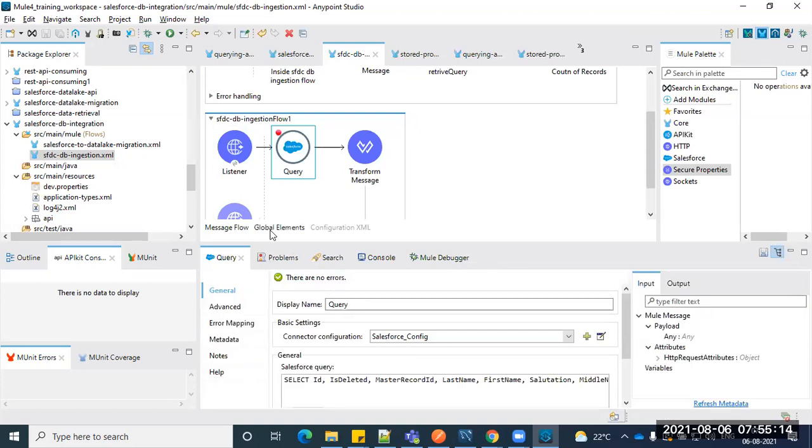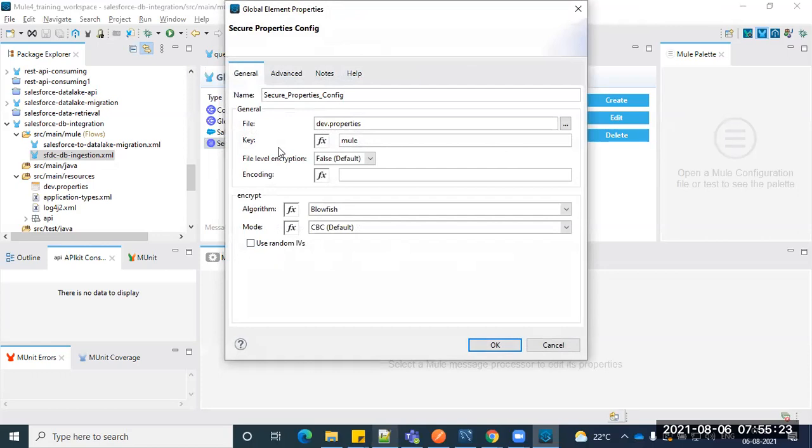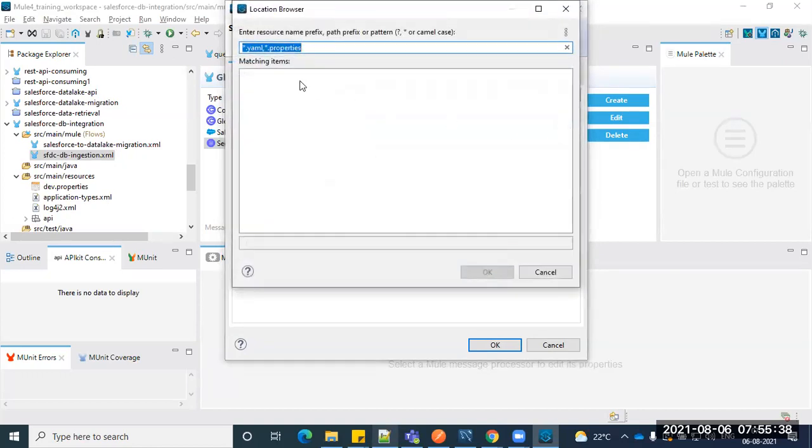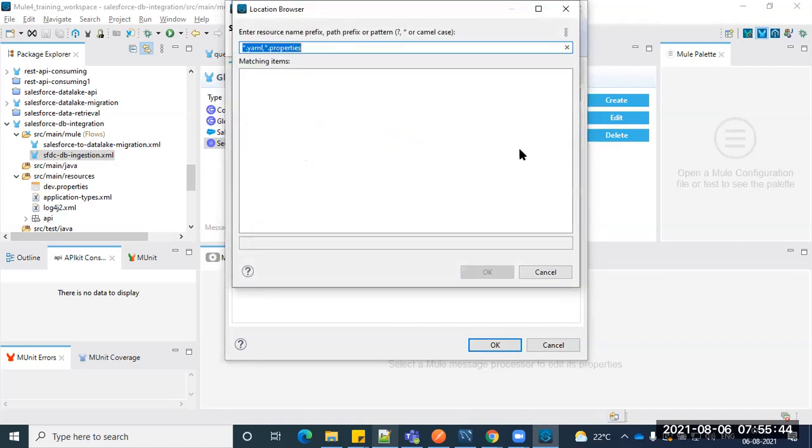Yeah, please go ahead. Show me that property, the security property in the file. Configuration, you want? Yeah, this one. So show that property, whatever the property it is. First is the file name, right? Correct, that file name. See, two things here actually. So I have only dev.properties, right? So directly show that dev.properties.